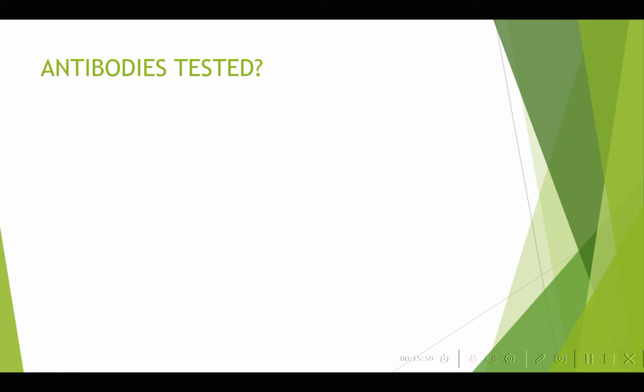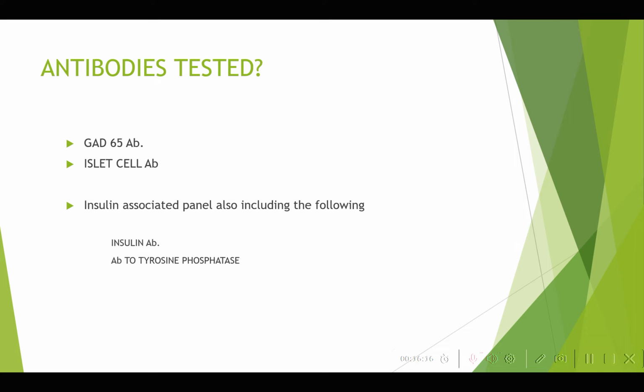What are the antibodies tested? Sir, GAD65, sir. Then zinc transporter 8 also is there, sir. Okay. So GAD65 antibody and islet cell antibody are the two major antibodies that are tested for all patients. Then there's a panel of other antibodies like the insulin antibody, tyrosine phosphatase antibodies, IA-2 and IA-2 beta, zinc transporter, and at least two antibodies need to be tested in these patients.